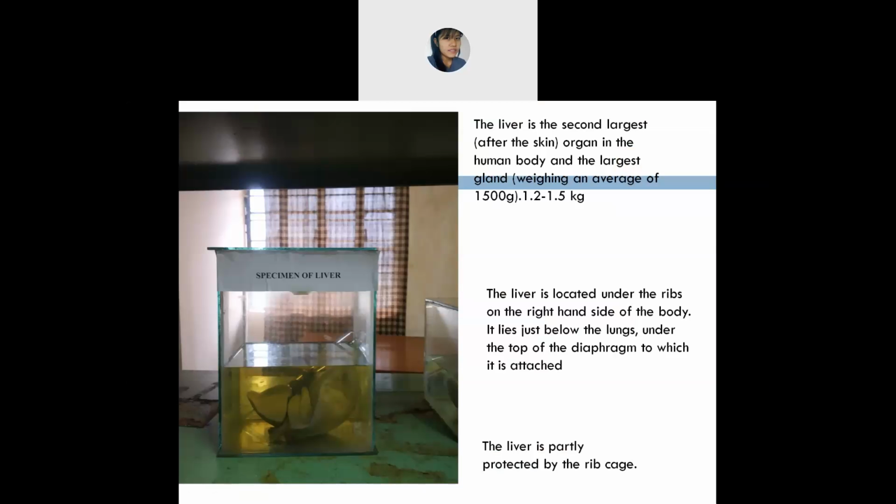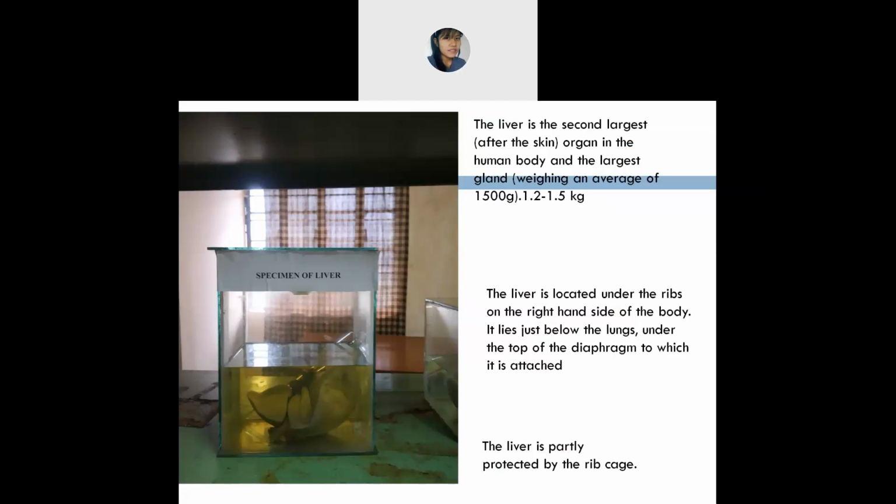Yes, ma'am. Okay. Liver is also known as what? The largest what? Largest gland in the human body, and the second largest what? Organ. Yes, organ. And this liver lies where? Where does it lie? I mean, where is it located?